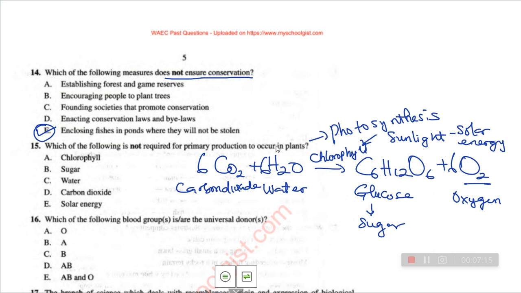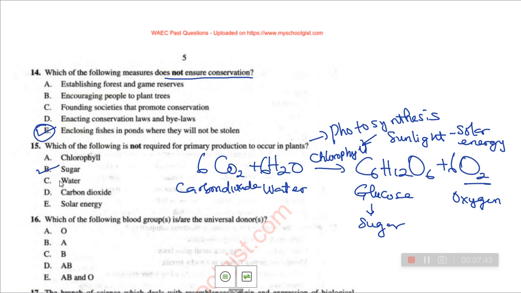So that's correct. Option B, sugar, is wrong, because sugar is what we want to produce. How are we still going to need sugar for what we want to get? So that means option B is what is wrong, so we're going to choose option B for the right answer. Option C, they said water. Water is needed for photosynthesis. Chlorophyll is needed. Carbon dioxide is needed. Solar energy is needed. So it means option B, sugar, is the only thing that's not needed.